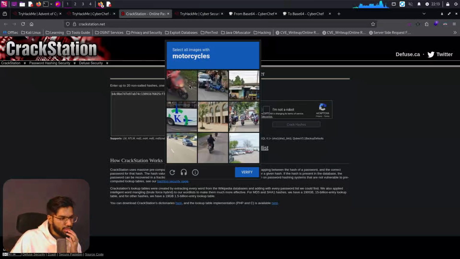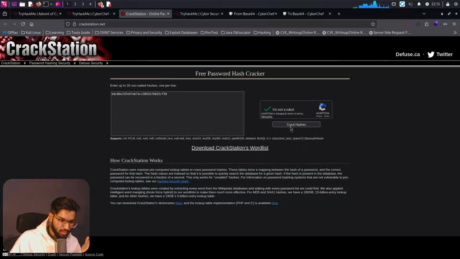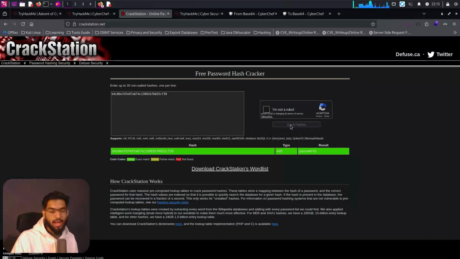Then say that I'm not a robot. Oh god, I have to solve captchas. Okay, let's click on motorcycles. These are all the motorcycles. Click on verify. Okay, good. And it's the first time that I actually get the captcha right. Okay, in CrackStation, it has computed the hash to be the password, with the result shown there.